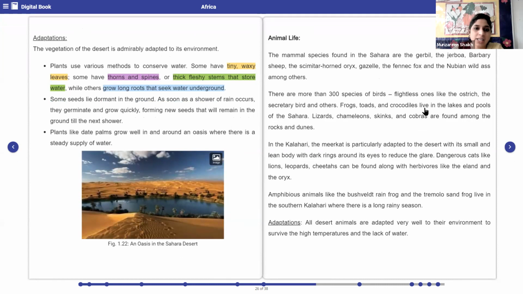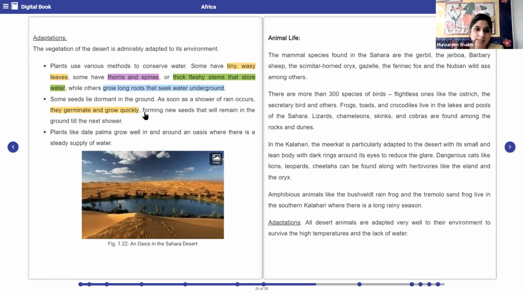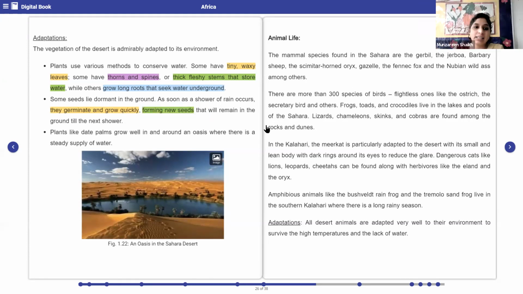Okay? That next means till the next rainfall. Yes. Okay, please underline that. They germinate and grow quickly. They form new seeds. Ma'am, they tend to grow around oases. Yes, they have a lot of supply of water, I mean, a steady supply of water. True. Plants like date palms grow well in and around an oasis where there is a steady supply of water, as you said, Mariam.